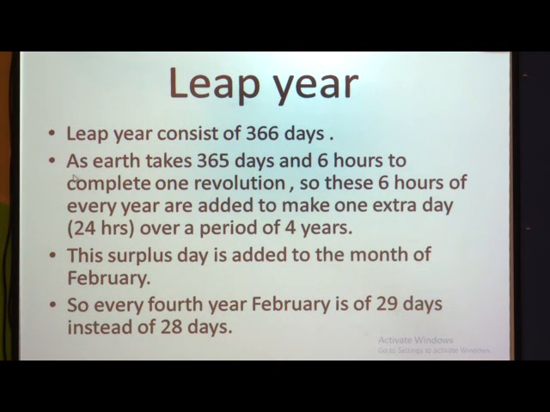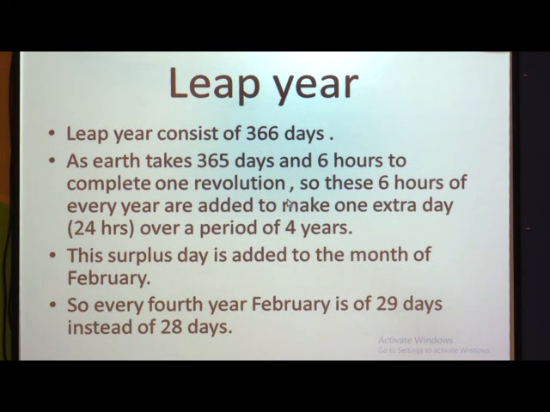Now just see, the earth takes 365 days and 6 hours to complete one revolution. To complete one revolution, how much time does it take? It takes 365 days, 1 year, plus 6 hours more. But for our convenience, children, we say it as 366 days. We don't say 365 and 6 hours. We say it as 366 days.